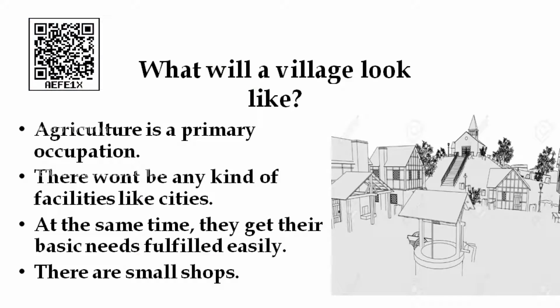Now, we see how a village looks. You all have seen villages. Now, compare the village with the city. Tell me how a village looks. In the village, the main occupation will be agriculture. Agriculture is the primary occupation in the villages. And there won't be any kind of facilities like in cities.